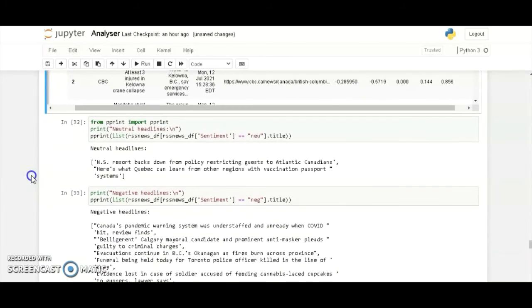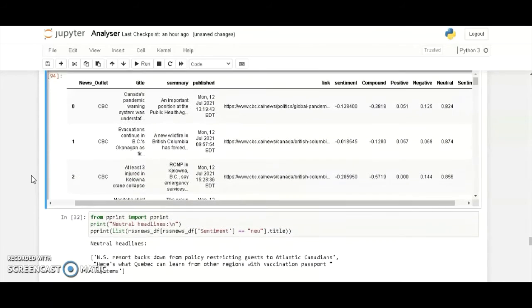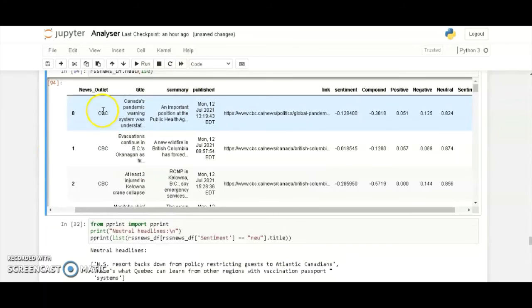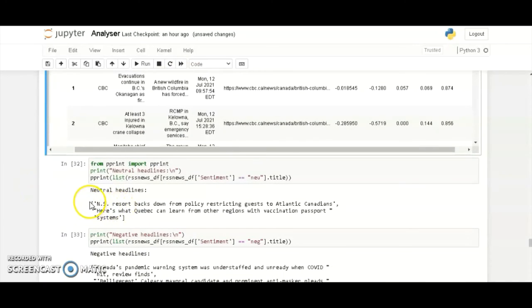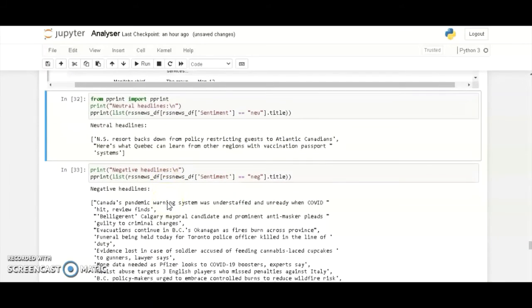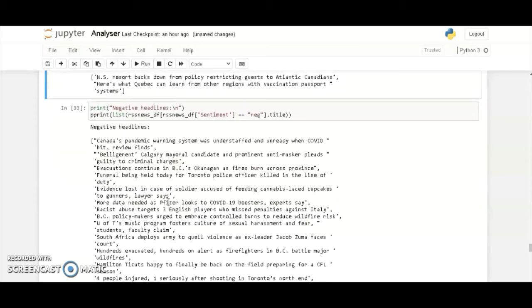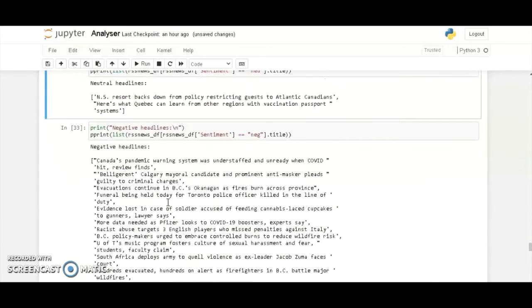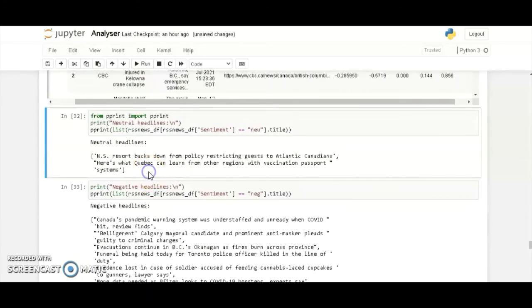And next was exporting the data, or preparing the data to be posted in MongoDB. And since MongoDB receives data as JSON objects, first of all I had to change this data frame data into JSON data objects. And here's a simple script that I executed. And before that I had to get the neutral headlines for today.